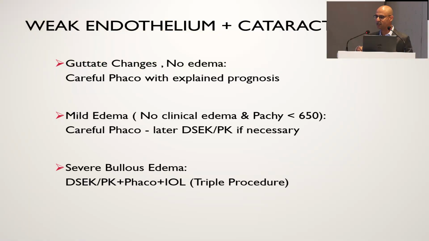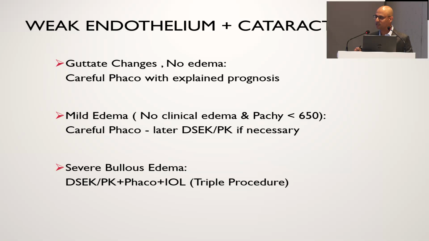So, if it is just guttate changes with no edema, just doing a careful phacoemulsification with explained prognosis may be good enough, and you tell them that there is a possibility of a keratoplasty later. If there is mild edema, which means there is no clinical edema and the pachymetry is less than 650 microns, you can still go ahead and do a careful phacoemulsification, but tell them about the possibility of keratoplasty.